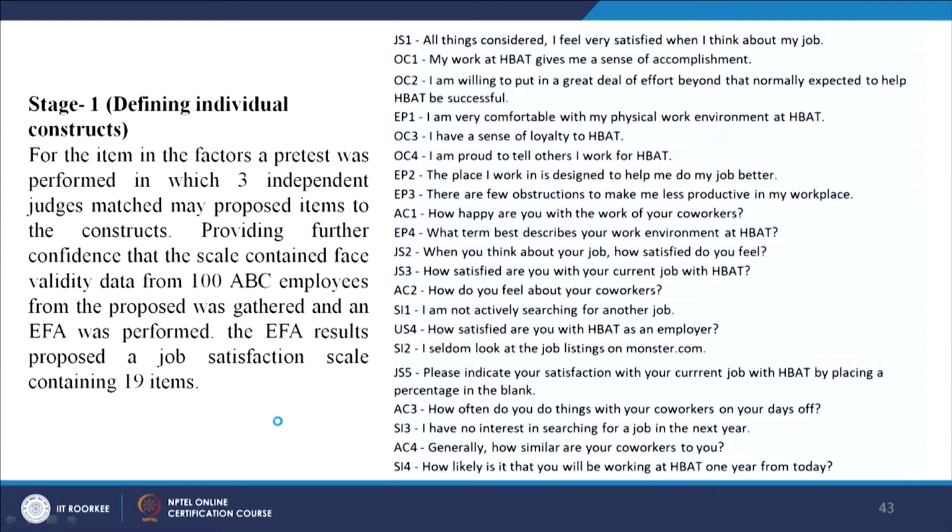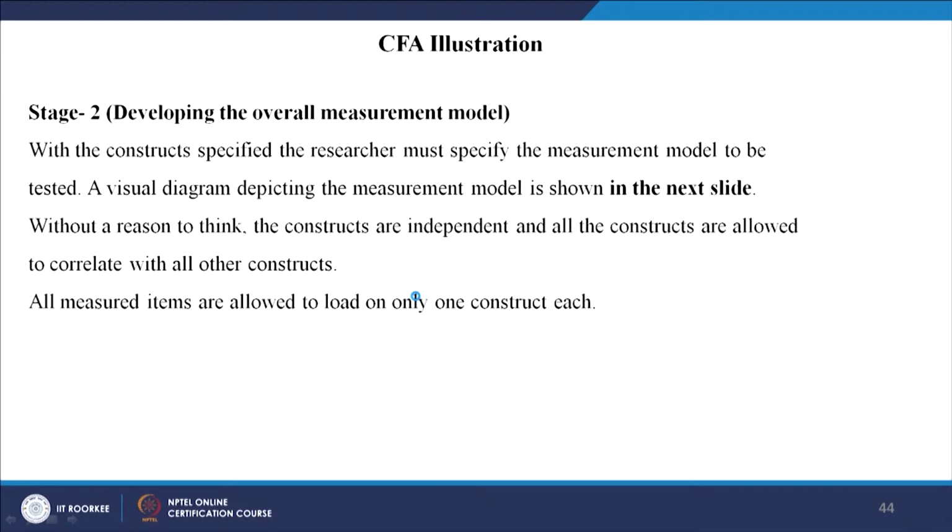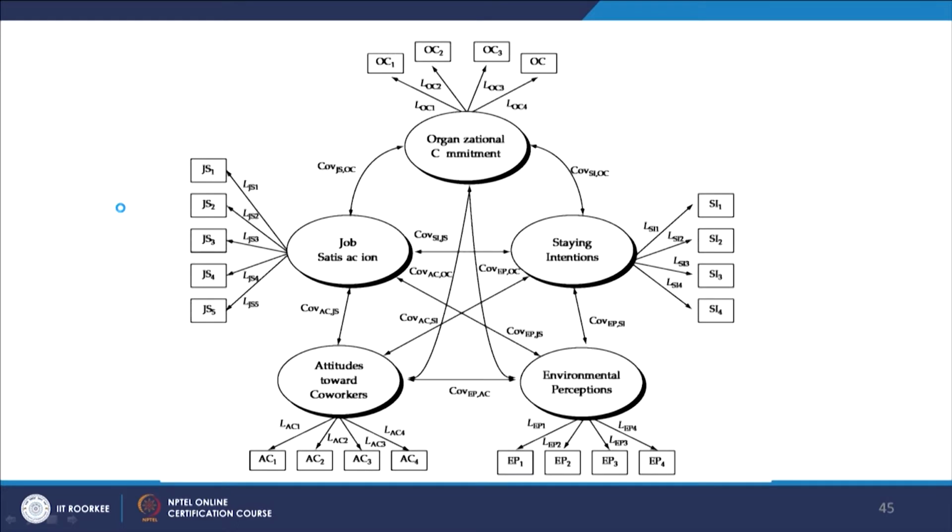Each construct has several indicators. So, job satisfaction has JS1, JS2, JS3, and you can read all of this. Then we develop the measurement model. With the constructs specified, the researcher must specify the measurement model to be tested. So, this is the measurement model: job satisfaction, organizational commitment, staying intention, attitude towards co-workers, environmental perceptions, and you see they are all correlated.